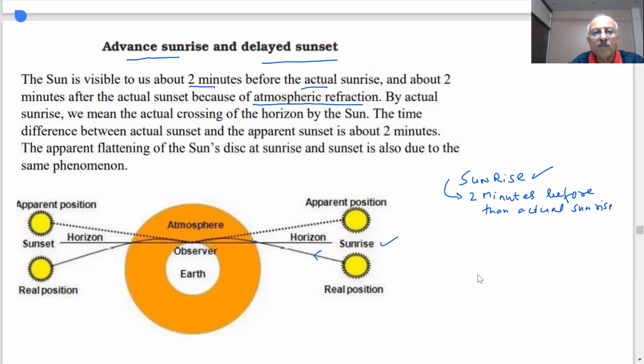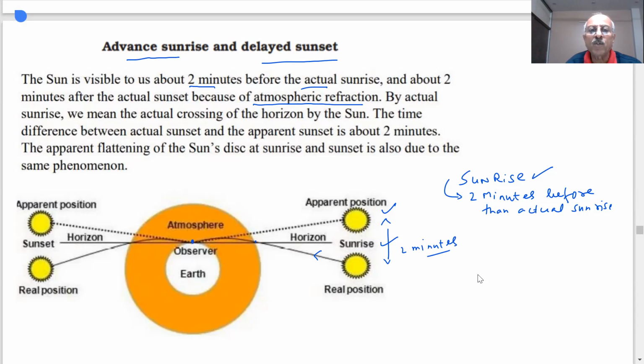And the result is the observer is here. It is not going straight. This is the observer. You are on this earth. And you will see this apparent position. So this will appear 2 minutes before. This gap is how much? 2 minutes before the actual sunrise. This is called the horizon. So if you see the sunrise, student, 2 minutes before the actual sunrise, you will be able to see it.